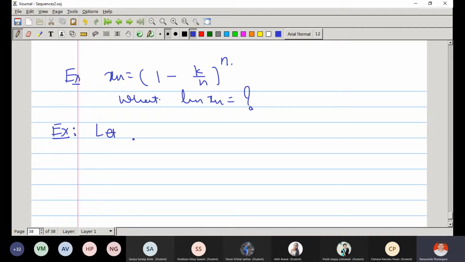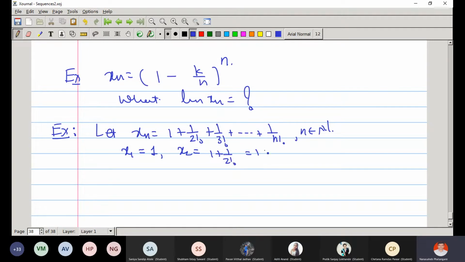Okay, let xn be equal to 1 plus 1 by 2 factorial and so on. So this is my nth term. Then what is x1? x1 is 1. What is x2? 1 plus 1 by 2 factorial, which is 1 plus 1 by 2, which is 3 by 2.